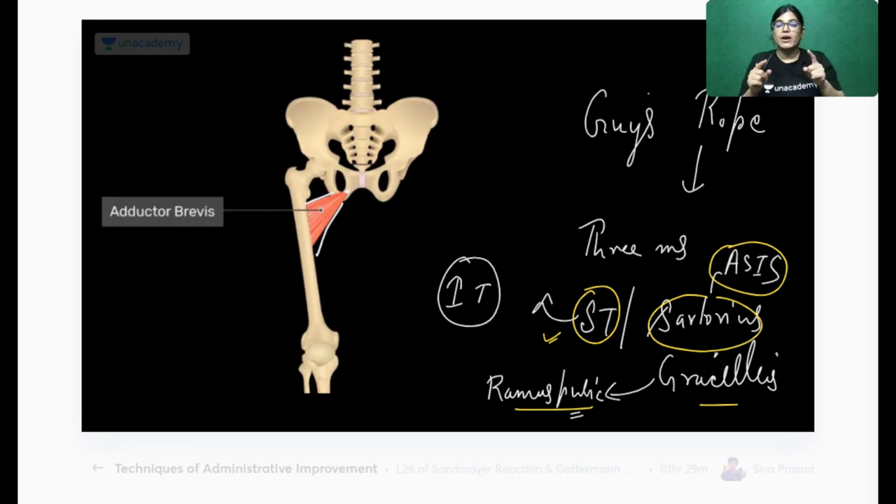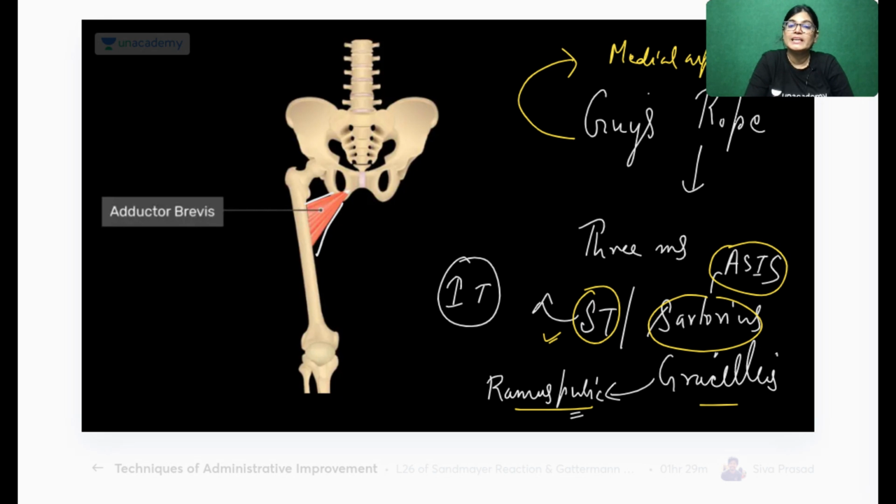Three different areas of the hip bone, like a tent. You must have seen that a tent has one point at the apex and a tripod-like structure at the base. So the origin is from three different areas, but the insertion of guy ropes is at the medial aspect of the upper part of the tibia. The insertion of these three muscles is at a similar point, the medial aspect of the tibia. So these are called guy rope muscles.